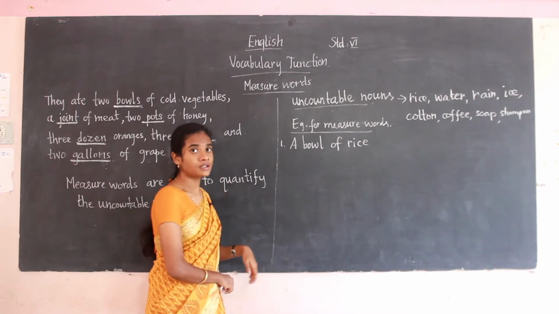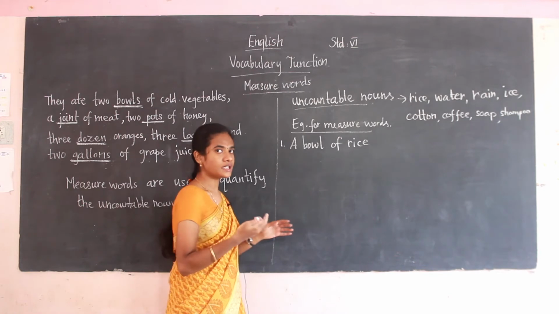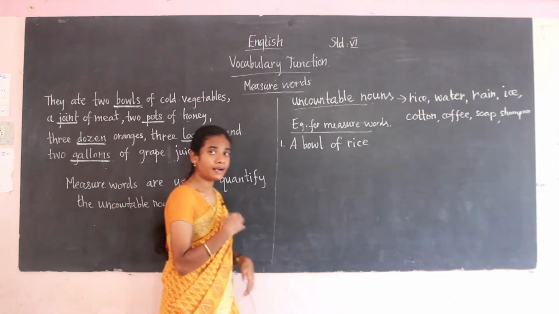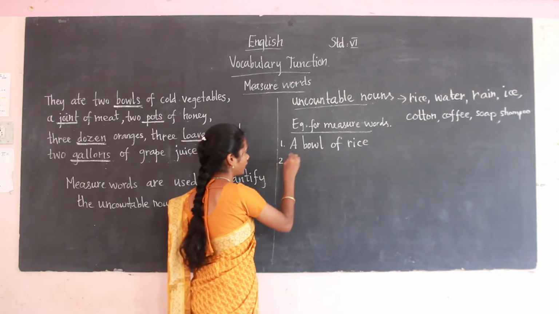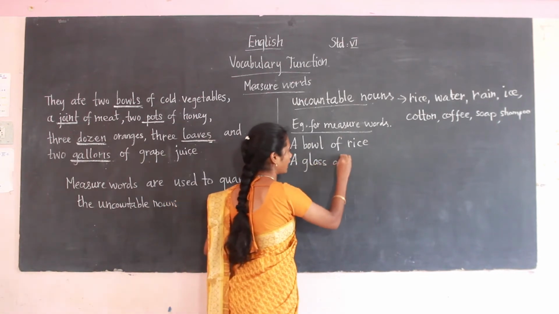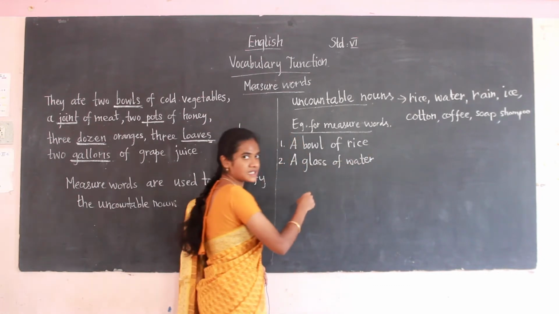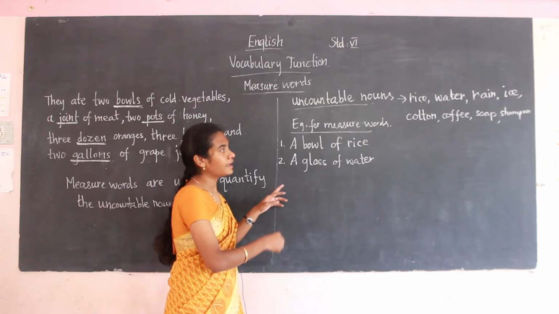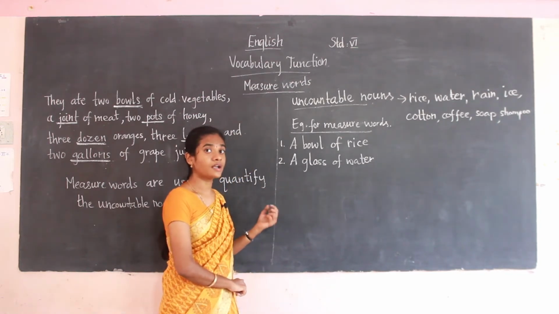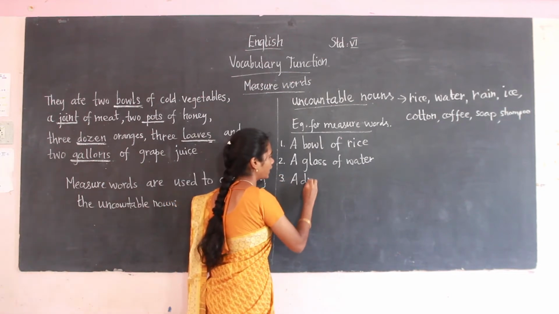Then you see water. What is that? Uncountable noun. Okay. How do we quantify the water? That is a glass of water. We will say what? A glass of water. So this is a measure words. Then see the next one, rain. How will we say it in a measure words? A drop of rain.